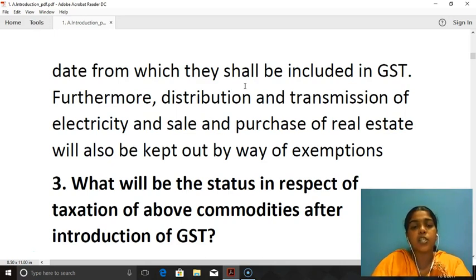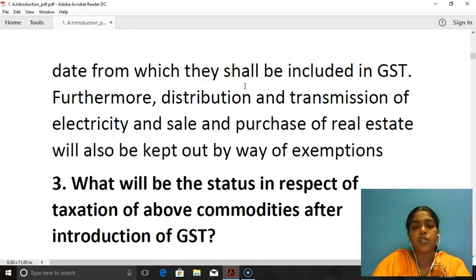And sale and purchase of real estate also will be kept out of exemption. So real estate, construction of buildings, a portion of it is being subsumed under GST. With regard to real estate, the sale and purchase of land is outside GST, whereas the construction portion is within GST. So with regard to land and with regard to completed building, no GST is being levied.